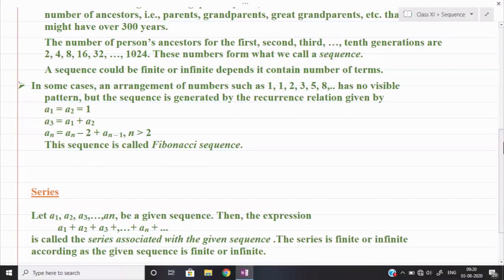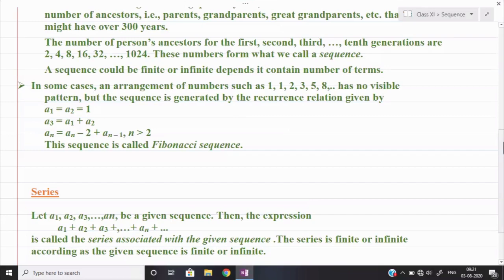If I leave the first two numbers, 1 and 1, and start with 2: 2 is the addition of 1 plus 1, 3 is the addition of 1 plus 2, 5 is the addition of 2 plus 3, and 8 is the addition of 3 plus 5. So from the third element onwards, each and every number is the addition of the previous two numbers.